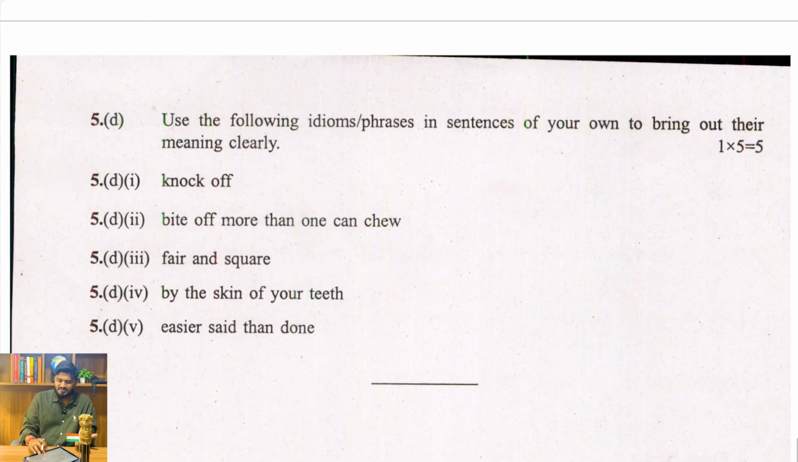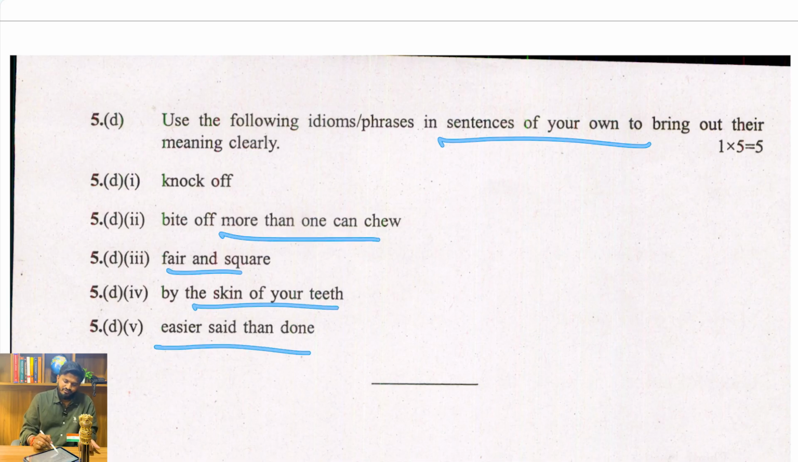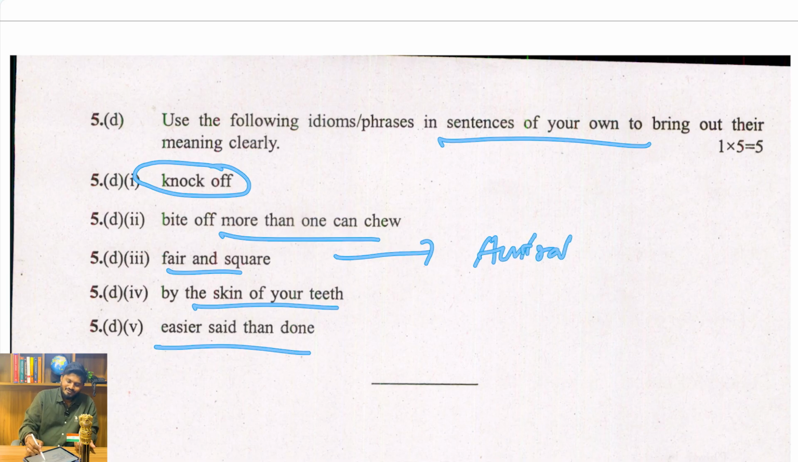Like similar simple things, and use the following idioms or phrases: knock off, bite off more than one can chew, fair and square, by the skin of your teeth, easier said than done. Knock off is like something where you miss out on something. Bite off more than you can chew is like taking a task which is too big for you. And fair and square, like the match was won by India fair and square, or Australia won the World Cup 2023 fair and square.